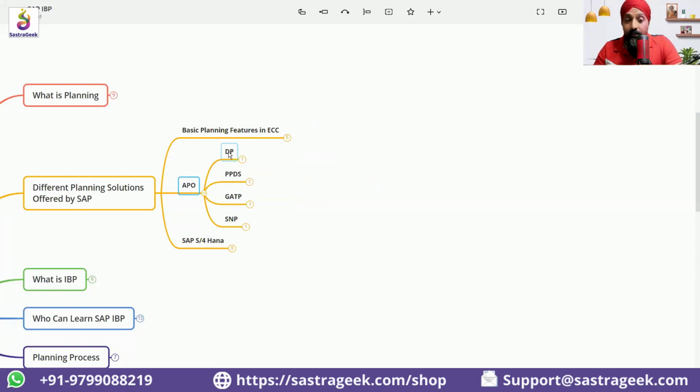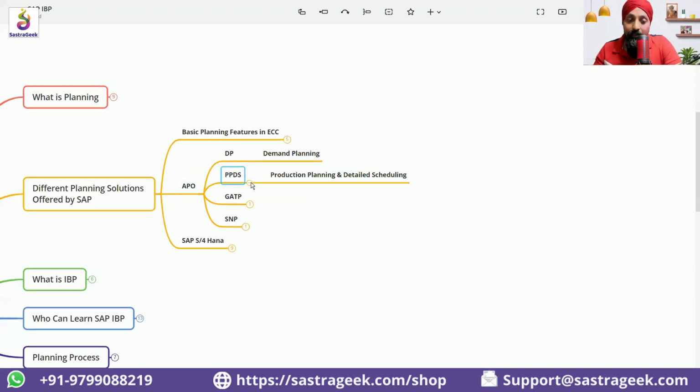Now, APO has all the advanced tools, advanced algorithms: demand planning, the sales and operations planning. Actually, ECC is not a tool, APO is a tool. PPDS is the tool if you want to do capacity planning, so that my orders are generated as per the capacity available of the machines.